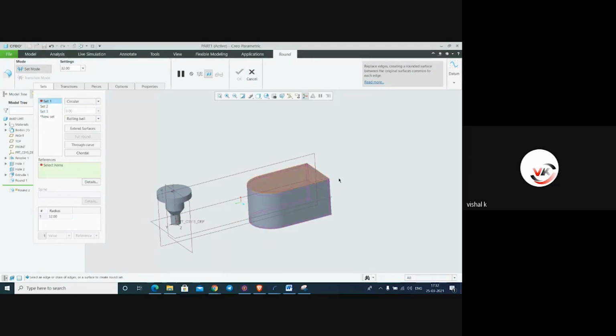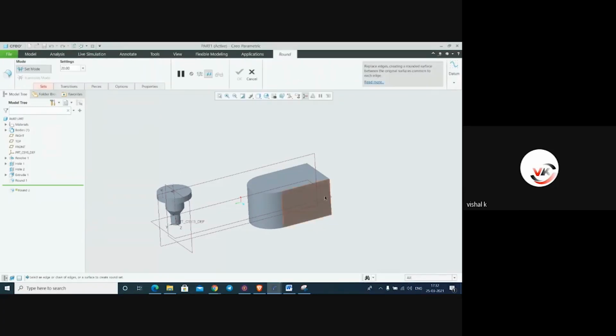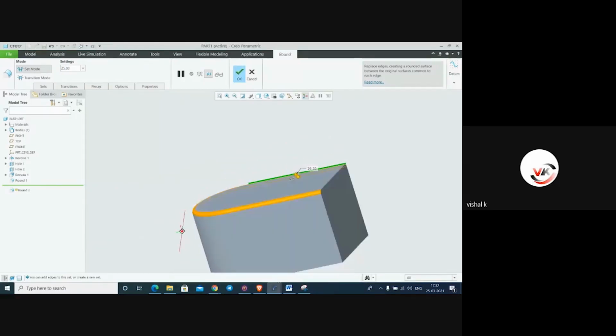Set 1, select item. Round. See this, 20, whatever radius is required, 20, 25. We can change it from here.